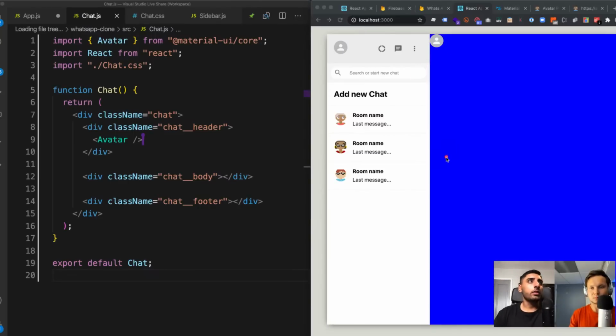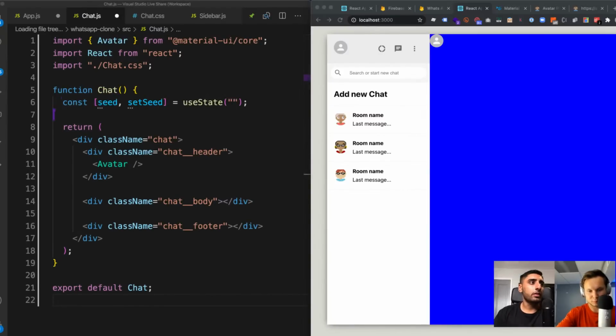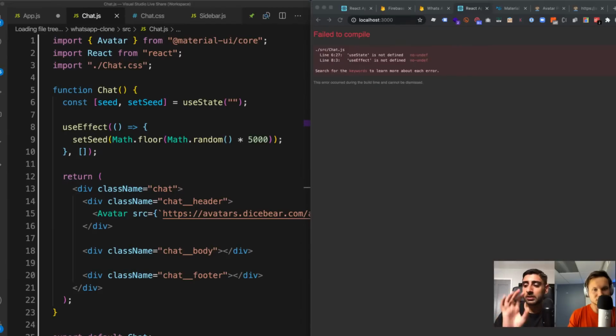And then what I'm going to do next is, I actually used the same seed trick here to get everything up and running. So I'm going to quickly implement that. So at the top, it's basically the same thing we did last time. So we have the seed, and then I made a useEffect, which basically runs when the component loads. And then inside the avatar, what I did is set the source to be one of those randomly generated URLs, okay? Because I didn't want to spend too much time on this portion of it.